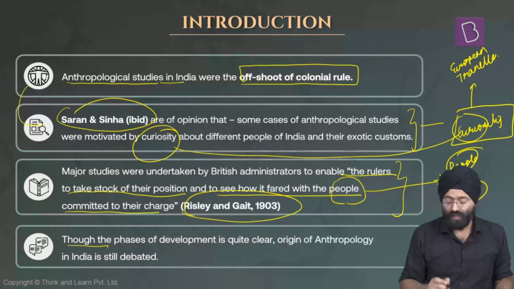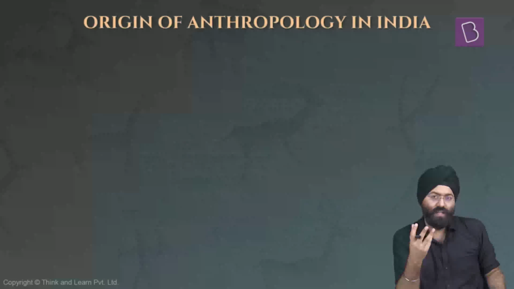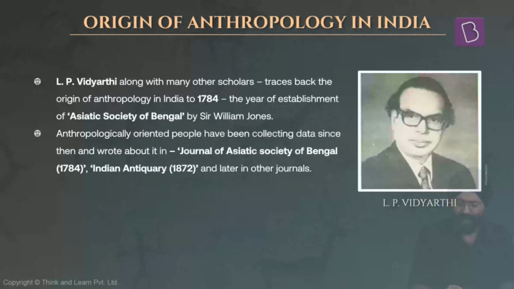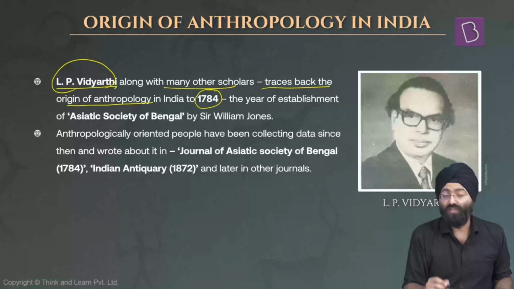Now, we still need to understand that the phases of development of anthropology are not very clear. There are two basic views associated with when anthropology started in India. So let's see what the views are. The first view is that of LP Vidyarthi, one of the prominent anthropologists, along with many other scholars, who traces the origin of anthropology in India to 1784, the year of establishment of the Asiatic Society of Bengal by Sir William Jones.